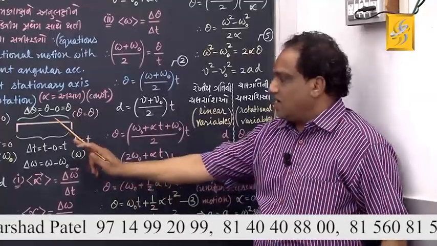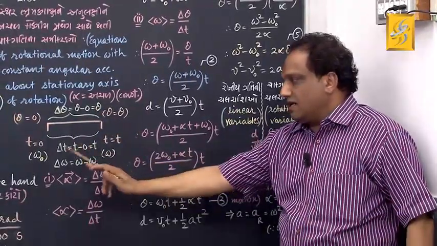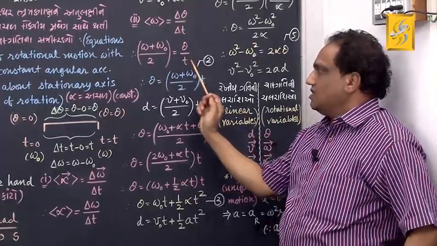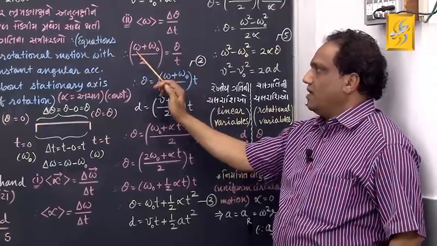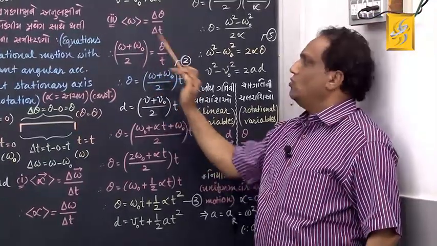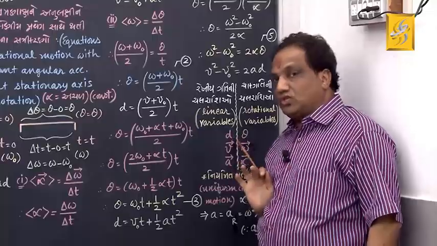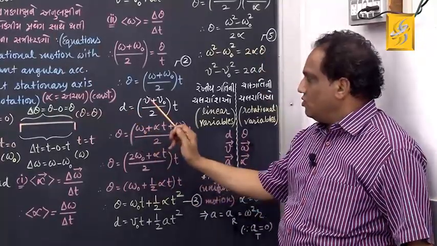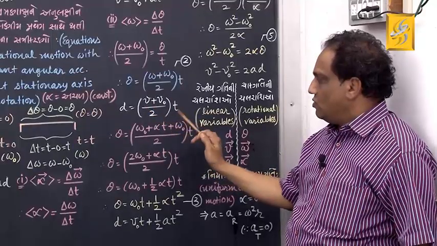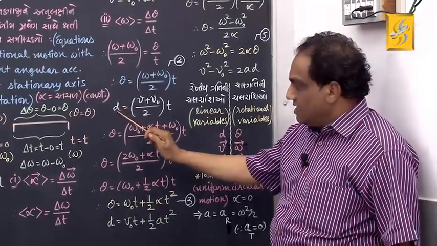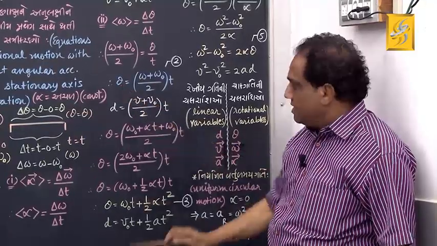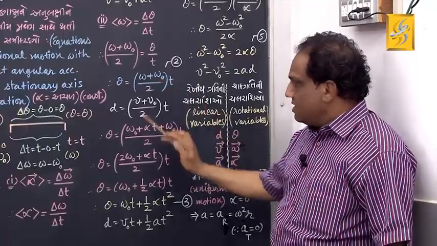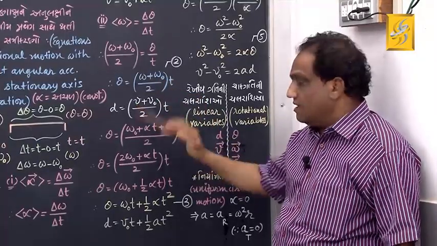And this delta theta is theta, and delta t is t. Now transfer this t over here. Theta will be omega plus omega 0 by 2 into t. This equation is also similar to the equation which we studied in semester 1: d equals v plus v0 upon 2 into t. Instead of linear displacement, you find angular displacement. Instead of initial linear speed, you find initial angular speed. Instead of final linear speed, you find final angular speed.